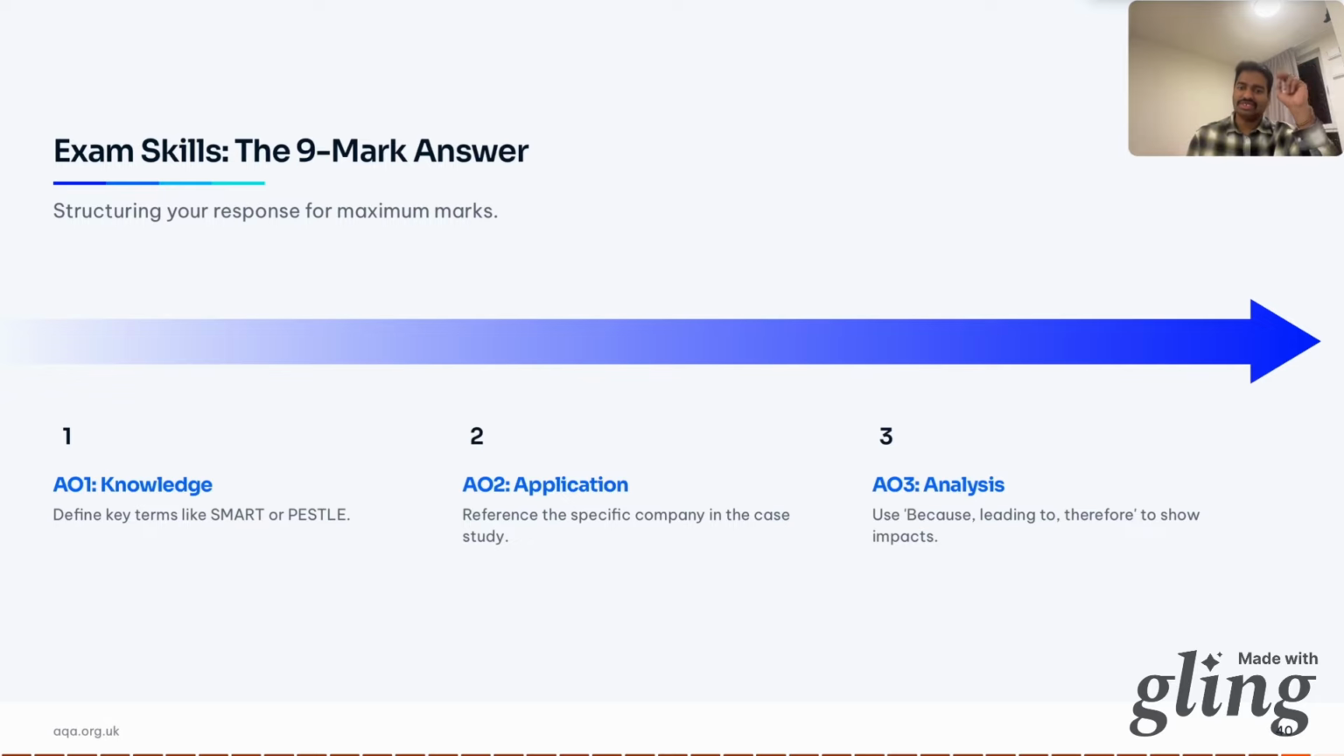So have this knowledge. Second, application. Assessment objective 2 is application. Link it to the case study. Therefore, for the specific coffee shop, a SMART objective would be so. And what could not be a SMART objective? Analysis. Show the impact. This is the third assessment objective.